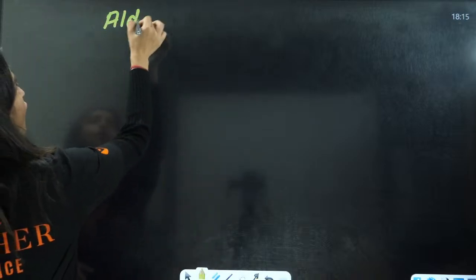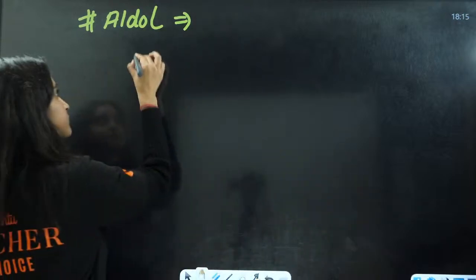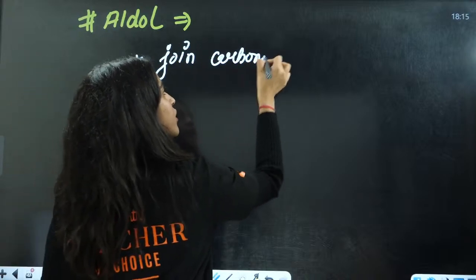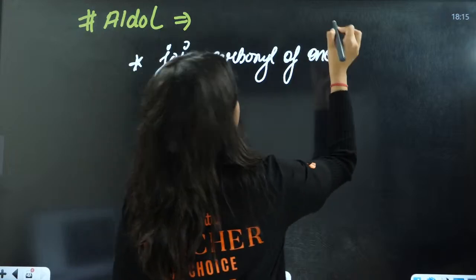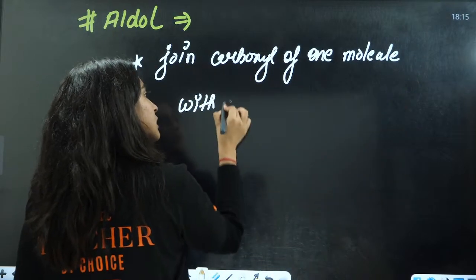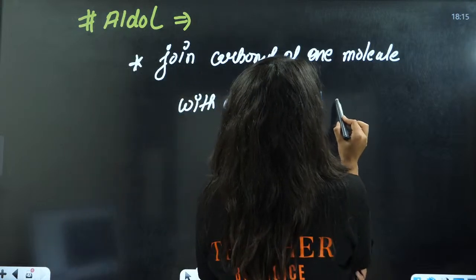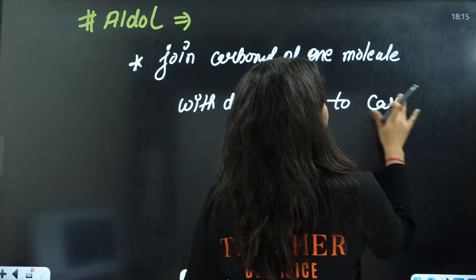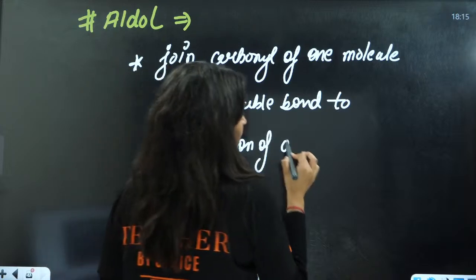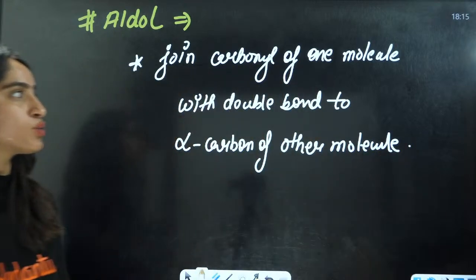Now this is aldol condensation. For aldol condensation, the simple trick that we have is: join the carbonyl of one molecule with the double bond to the alpha carbon of the other molecule. This is what we are going to have here.